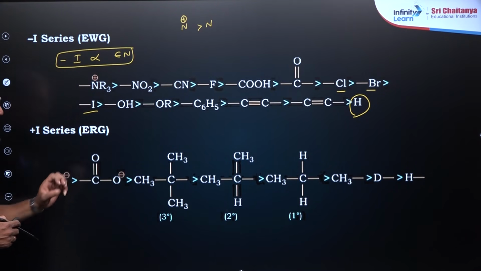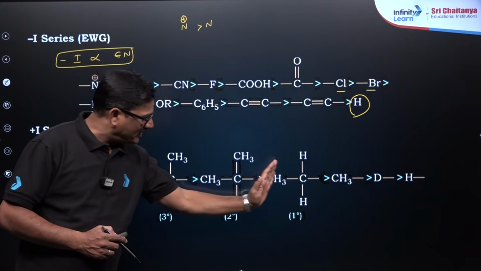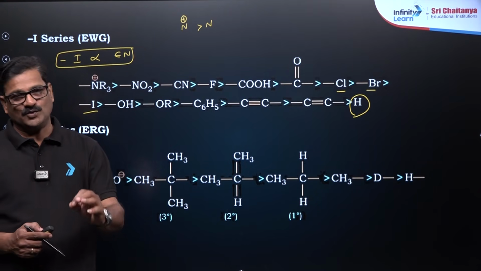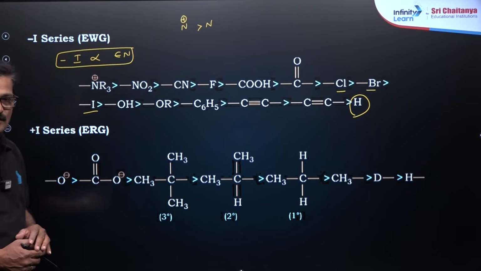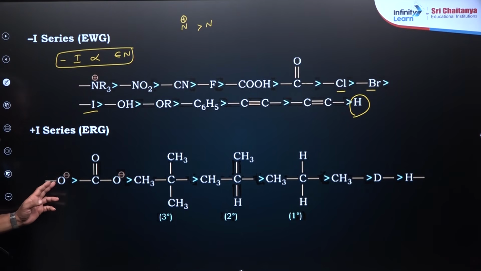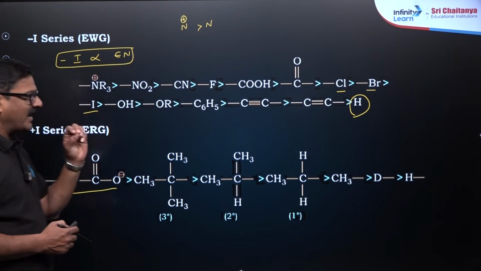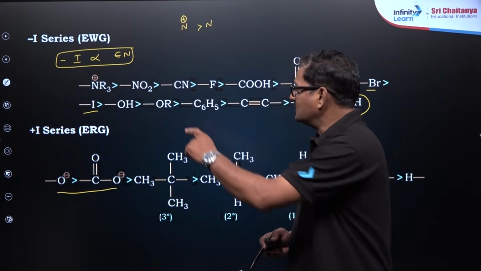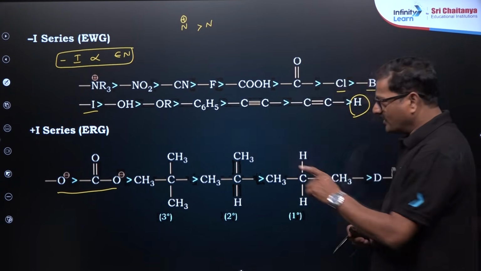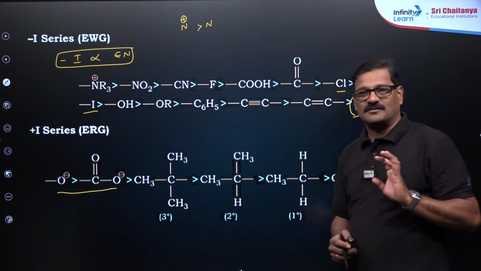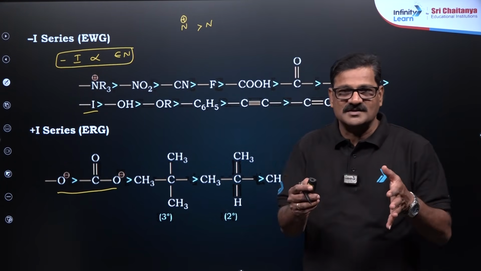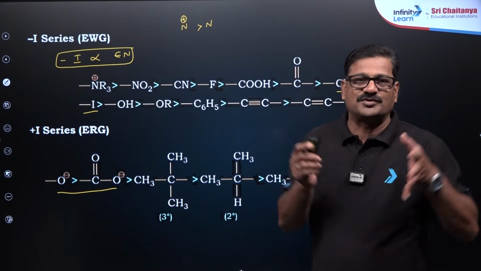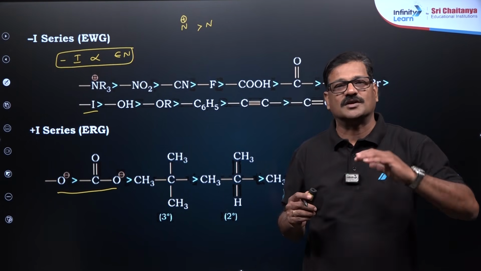Any alkyl group is going to have a positive inductive effect. Also, O minus, COO minus, only the anions will have the positive inductive effect. Anion means it is full of negative charge, so they push this negative charge onto the carbon chain.